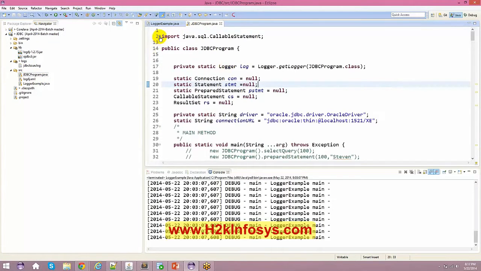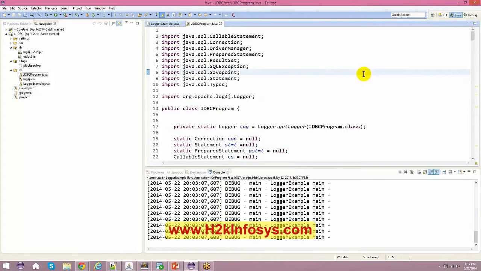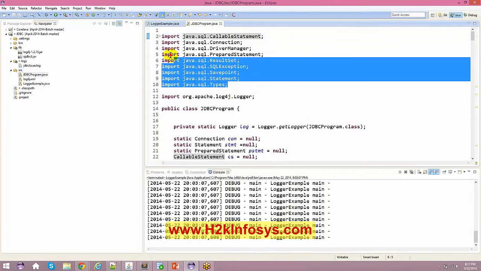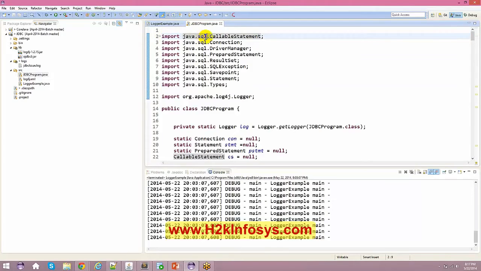The very first and foremost thing, in order to work with any of your JDBC programs, you have to import your SQL package. Okay, so there are a lot of different packages, different interfaces and classes we need. So at this point of time, I can just say java.sql.star, but to be more specific, in which all classes or interfaces I'll be using, I have just imported that. Okay, so the bottom line is you have to import java.sql package.